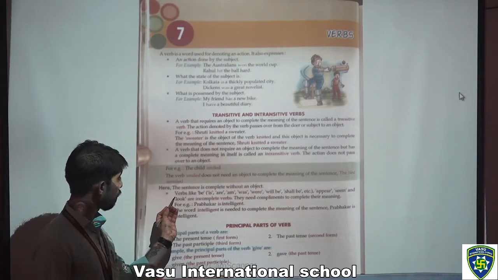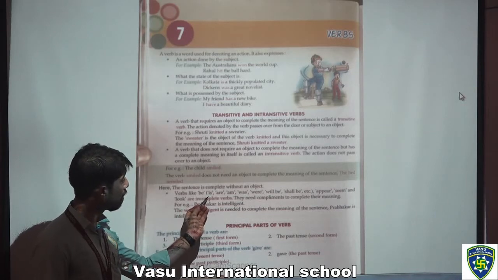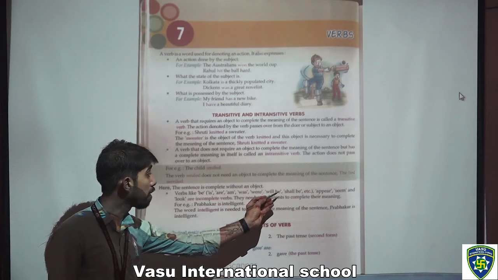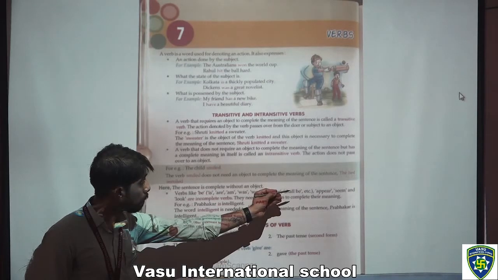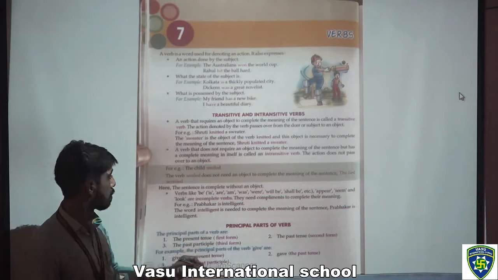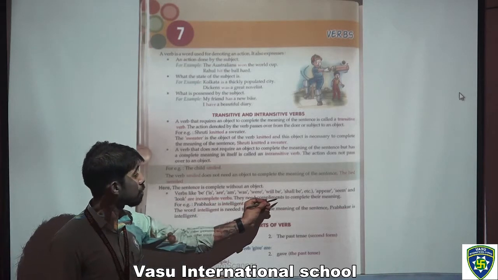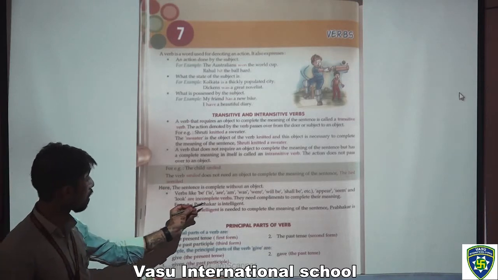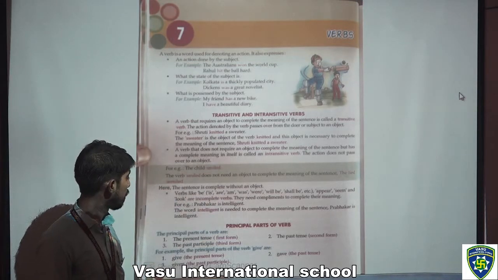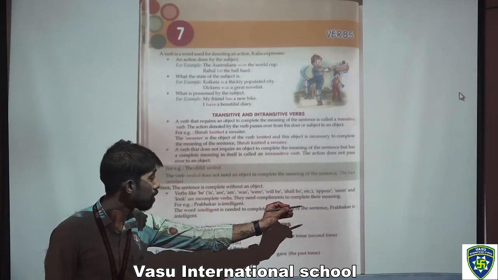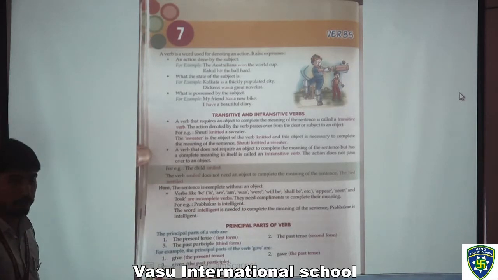So after that, verbs like be, is, are, am, was, were, will be, shall be, etc., appear, seem and look are incomplete verbs. They need complements to complete their meaning. For example, Prabhakar is intelligent. The word intelligent is needed to complete the meaning of the sentence Prabhakar is intelligent.